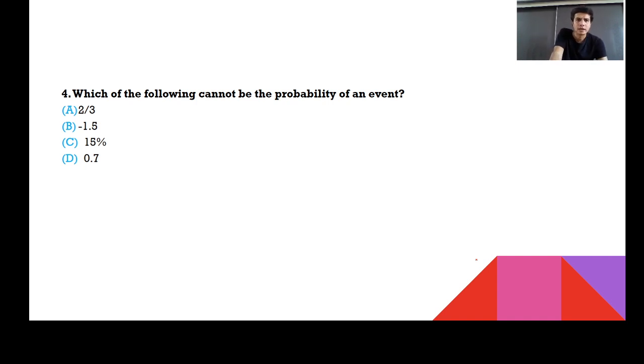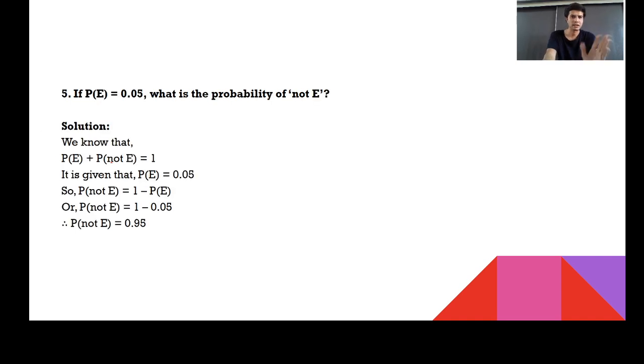Which of the following cannot be the probability of an event? इसमें से कौन सी इवेंट प्रोबेबिलिटी की नहीं हो सकती? Answer 2/3 can be possible. Why? It is between 0 to 1. -1.5. सर ये तो थोड़ी ना हो सकता है. You are absolutely correct. Probability cannot be negative. 15% can be possible. 0.7 can be possible. To understand this thing, probability cannot be negative. Probability cannot be above 1. So correct answer could be minus 1.5. Right? Good answer by lots of genius kids. Next one.